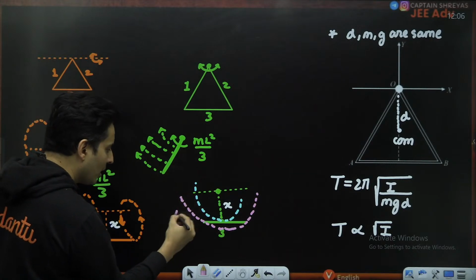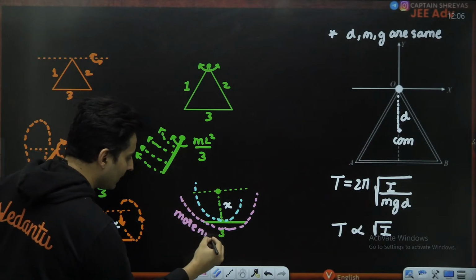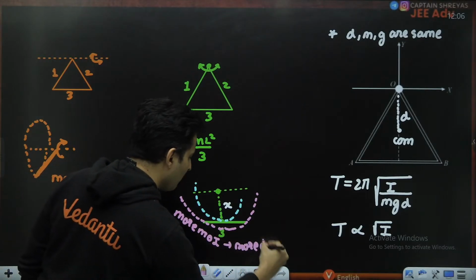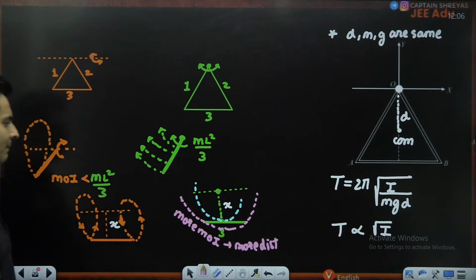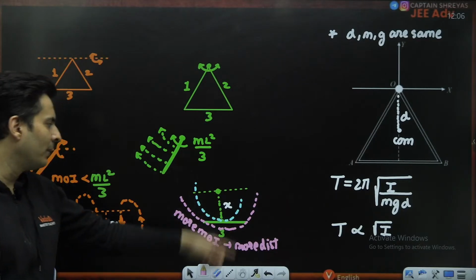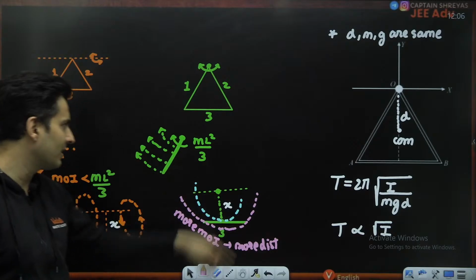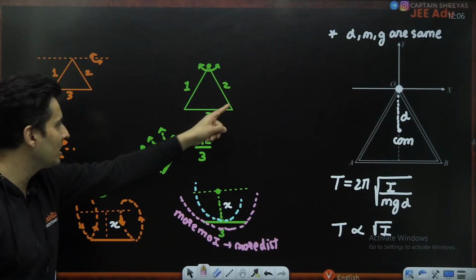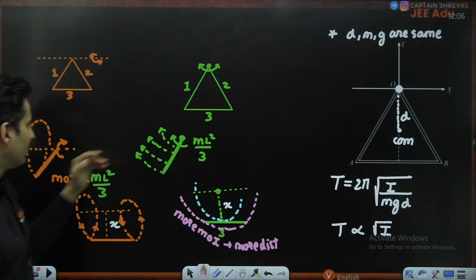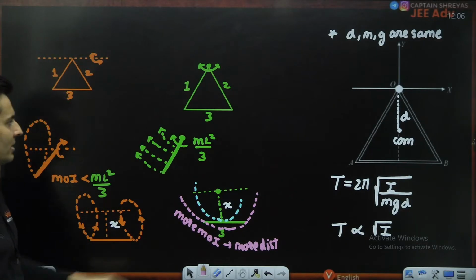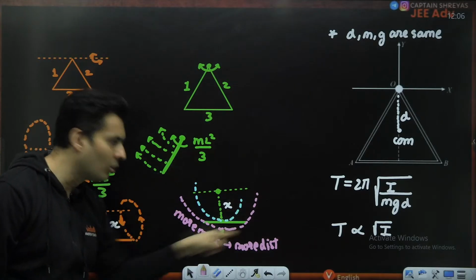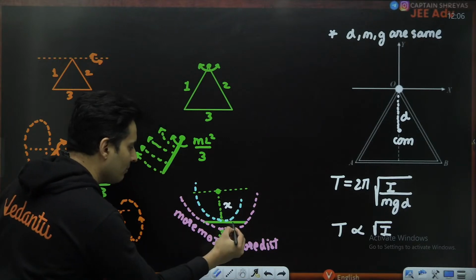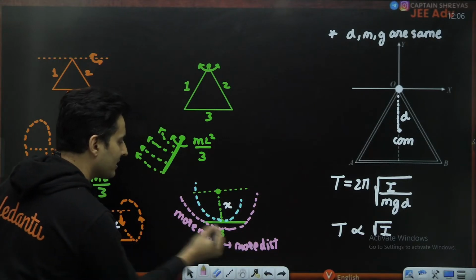So they will have more moment of inertia because of more distance. Everyone over here will have more moment of inertia because they are going in bigger circles, definitely. So 100% in this situation, rod 1 and 2 has more moment of inertia as compared to these rods. Even the third rod has more moment of inertia because all these masses are going in bigger circles as compared to the center of the rod.